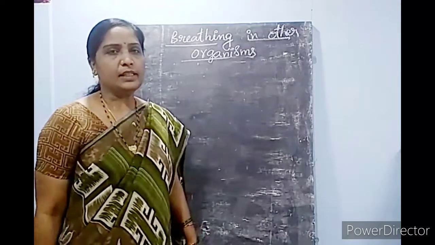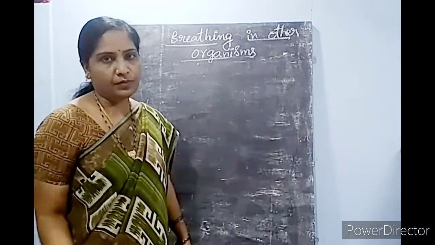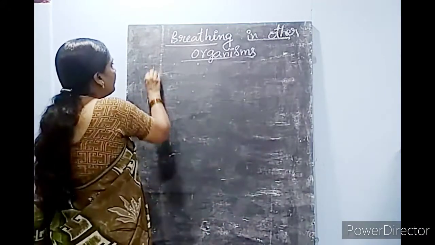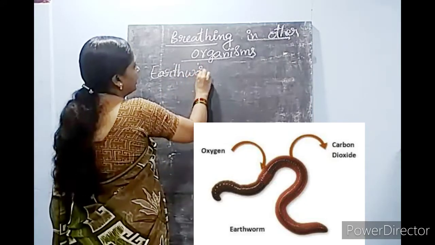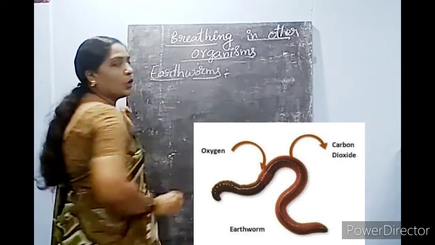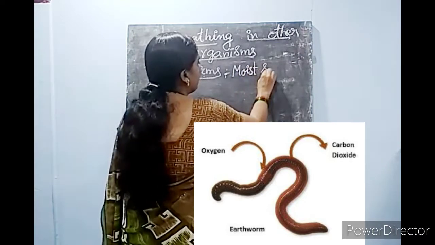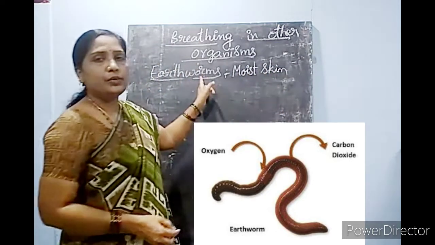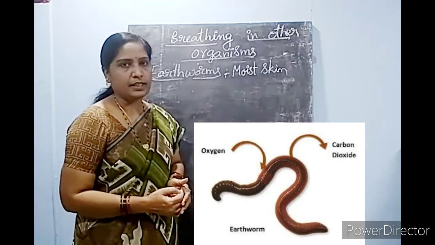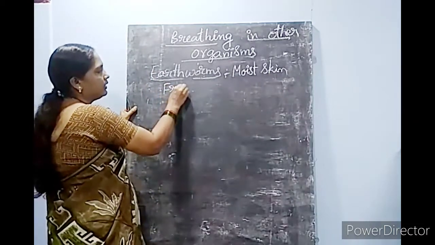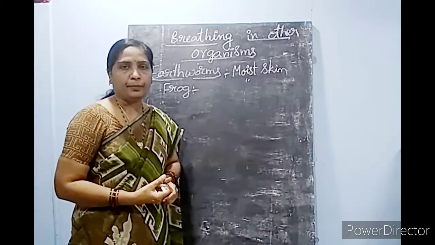Before moving to the plants, we will see how respiration takes place in earthworms and frogs. We forgot about these two animals. In earthworms, respiration takes place through the moist skin. Their skin is always moist in nature. Through this moist skin, the earthworms breathe. The skin helps to exchange the gases. And in frogs, even in the frogs, the moist skin helps to respire.